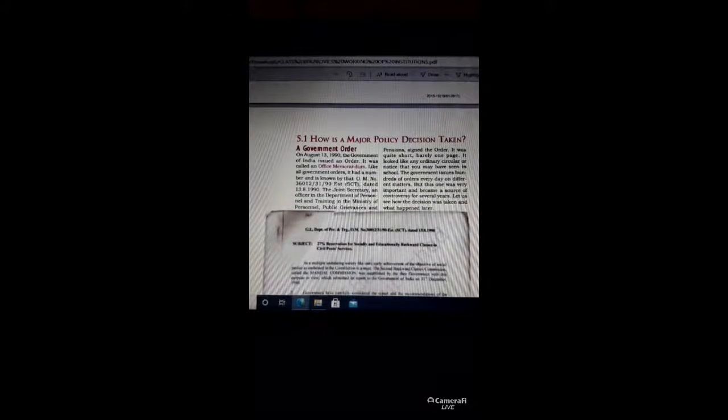Why is this Office Memorandum given in our chapter, and what is its importance? Because in this particular Office Memorandum, the order says that other than SC and ST, 27% job reservation benefit will be given to a new third category called the socially and educationally backward classes, or SEBC in short.